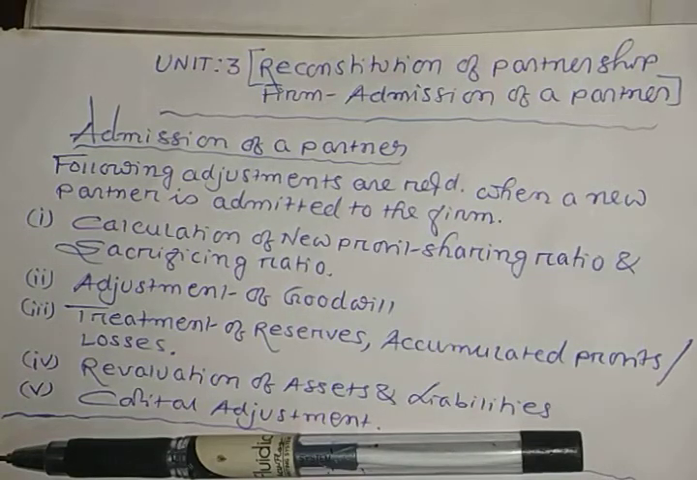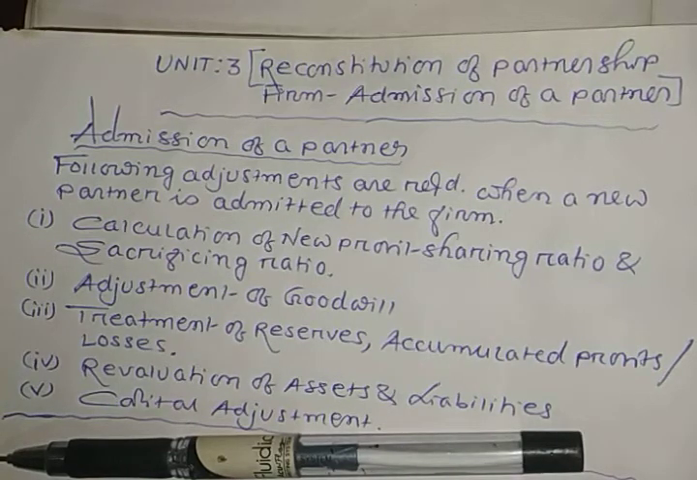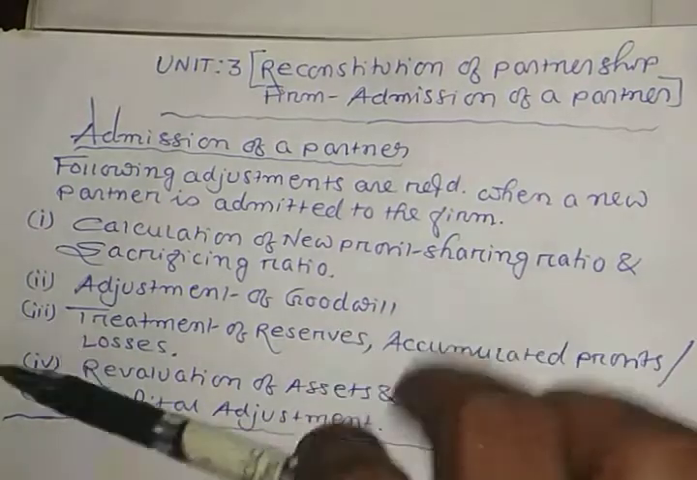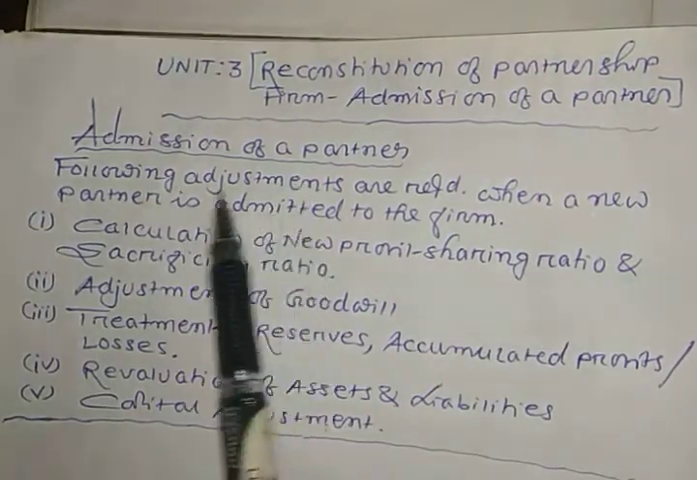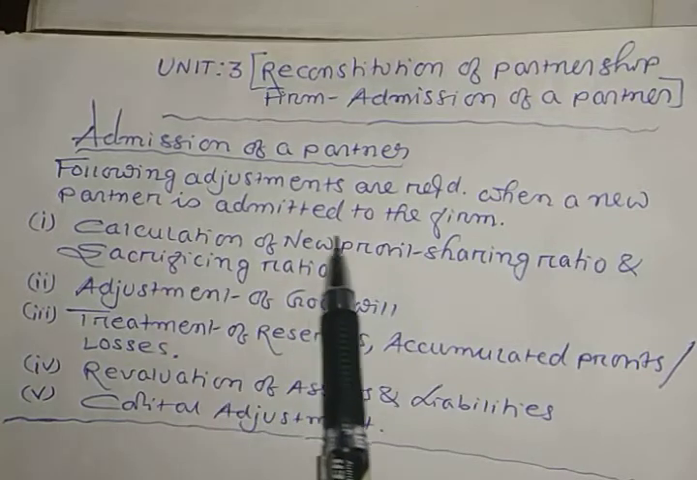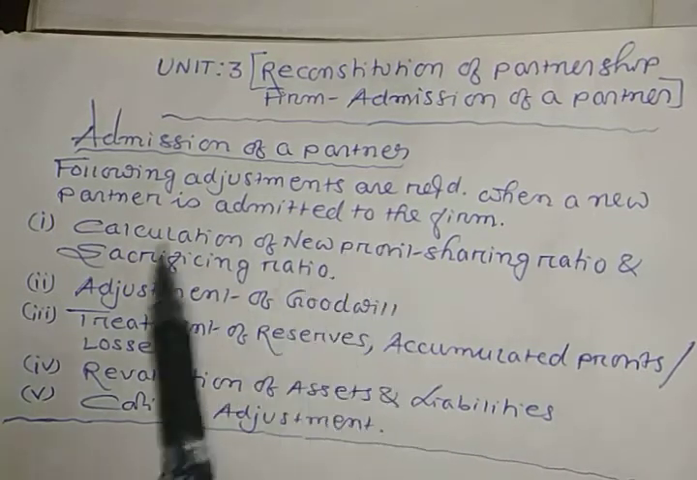Now, today I am going to discuss admission of a partner. See, when a new partner is admitted, in this case some adjustments are there. So what is written there? See, admission of a partner. The following adjustments are required when a new partner is admitted into the firm, right? So what are the adjustments?